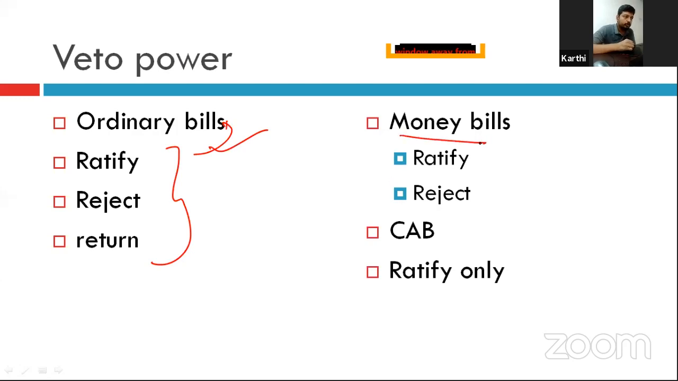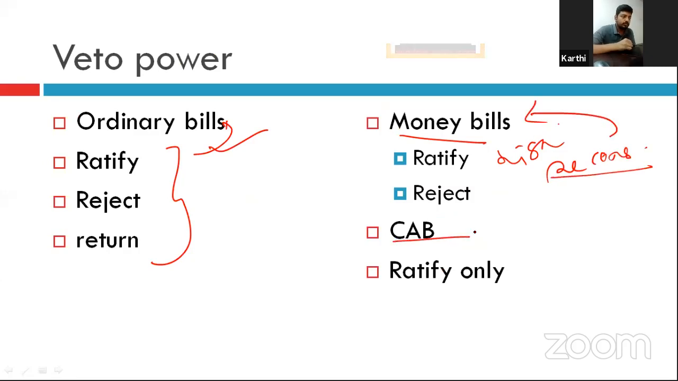With respect to a money bill, either he can give the assent, that is, he can give the signature, or he can reject. Okay. But he can't return it for reconsideration. There is no suspensive veto for a money bill. There is no possibility of a constitutional amendment bill here. He can only give the assent.